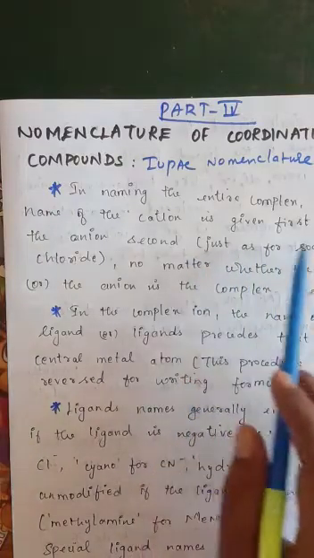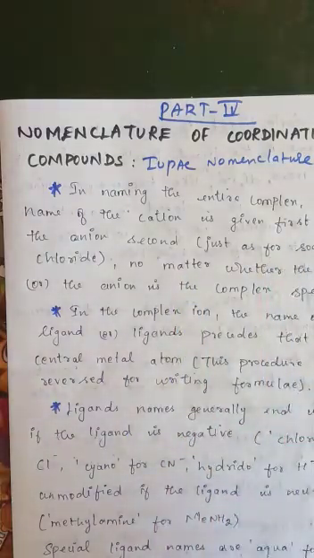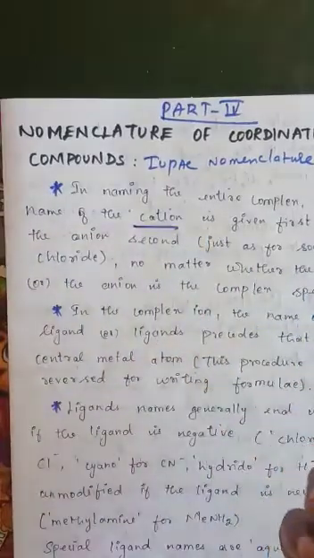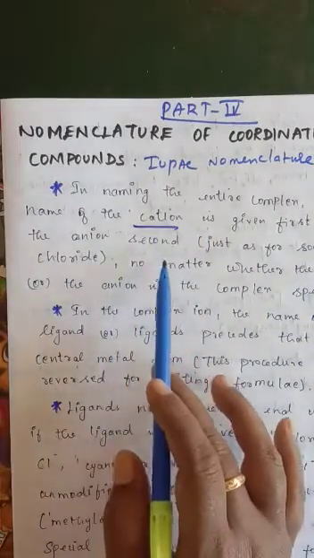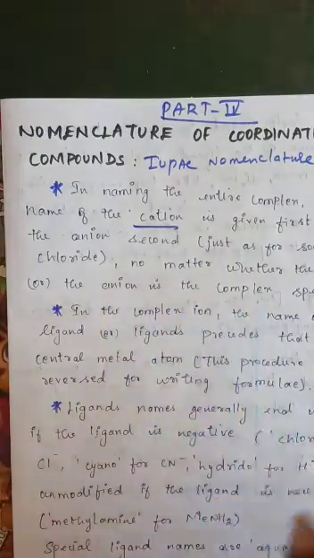In naming the entire complex, the name of the cation is given first. First, we give the name of the cation. Cation means ion, like Fe2+, Co2+, like that. And the anion is written second. So, no matter whether the cation or the anion is the complex species.